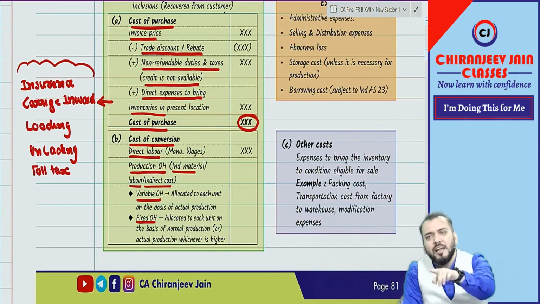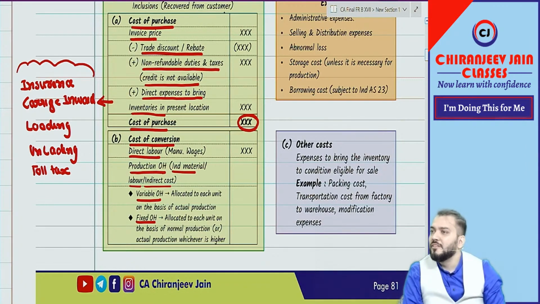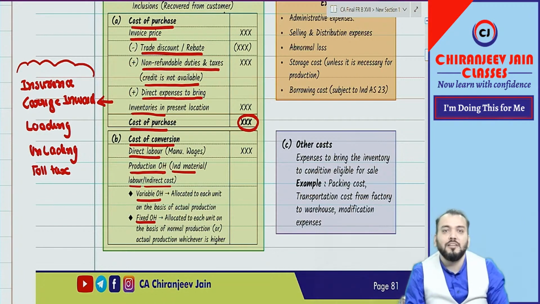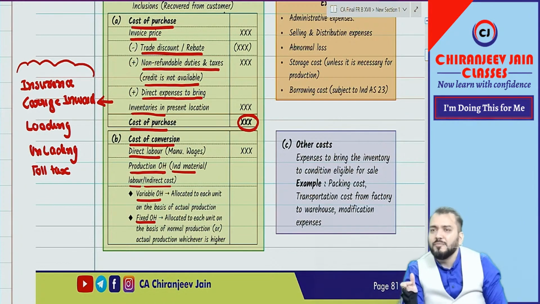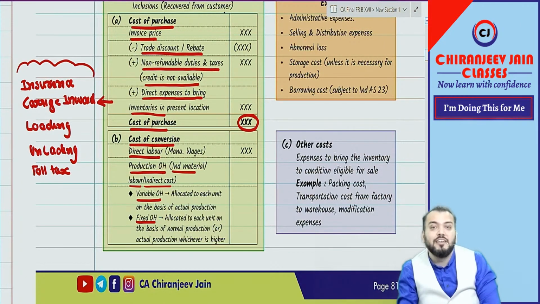And in interviews it happens. They will ask a question with one sentence. They will understand whether you have done articleship or not, whether you are a dummy holder or you have done some work. With one simple answer: costing means always estimated, meaning cost price is calculated in costing subject based on some estimation before production. But in accounting, cost price is based on actual data on reporting date once the production has been done and actual cost has been incurred.